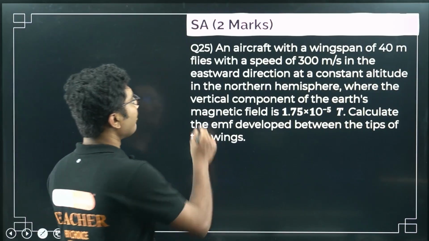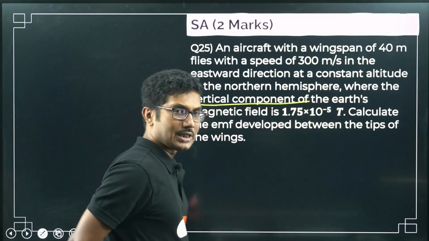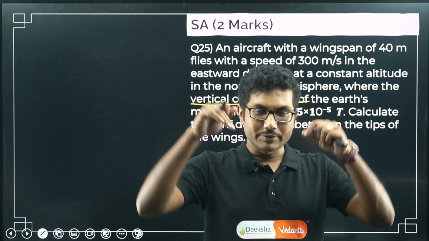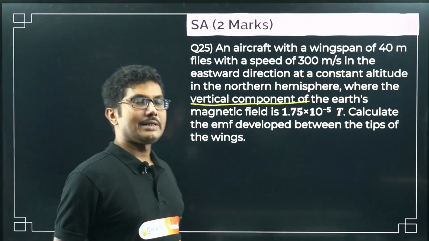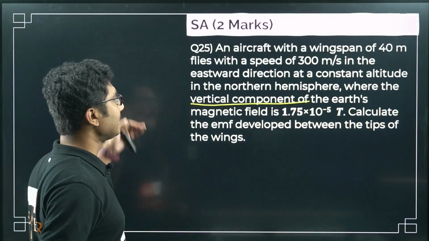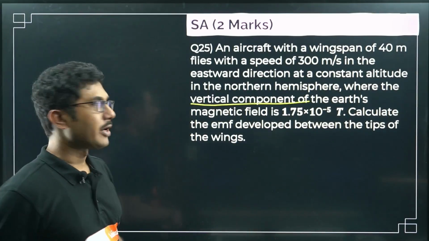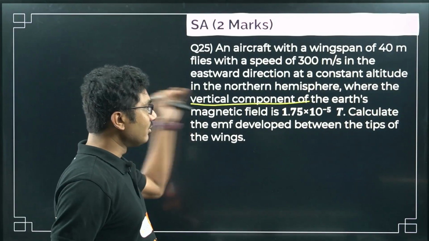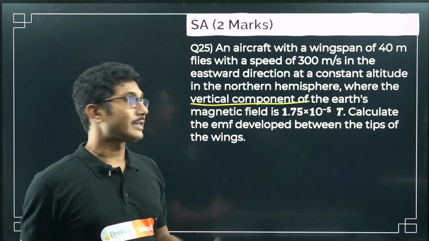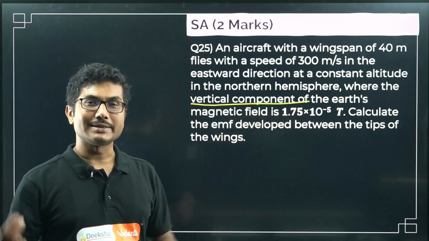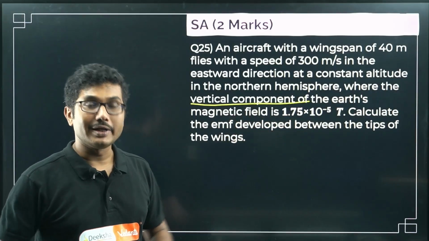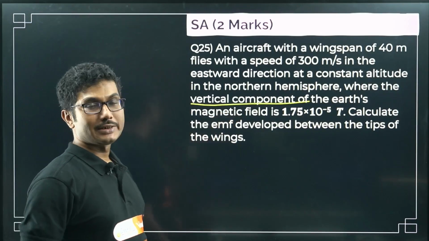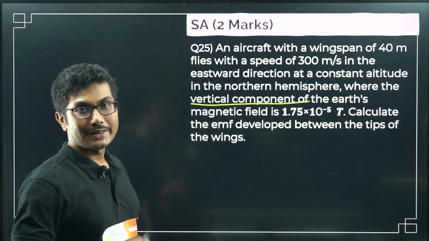Now the vertical component individually is not part of the syllabus anymore, but they might say that the vertical component of the magnetic field at that location. So this is a valid question. You might think, sir, vertical component is no longer part of the syllabus, but since they have ignored any other components and directly the magnetic field is given, they might say the perpendicular component of the magnetic field, or the magnetic field acting perpendicular to the motion is given by this. So that is basically the magnetic field that is given to you.